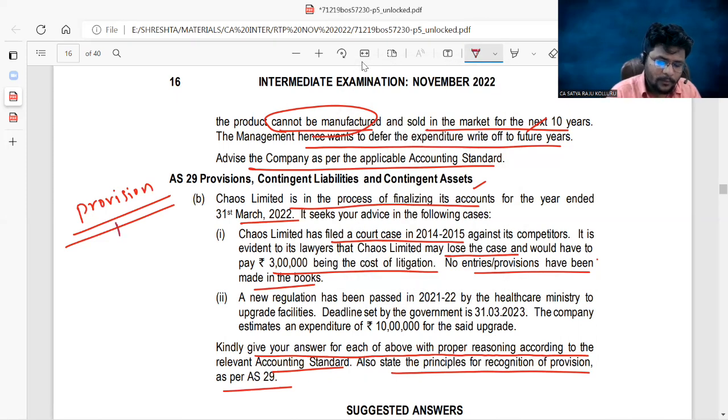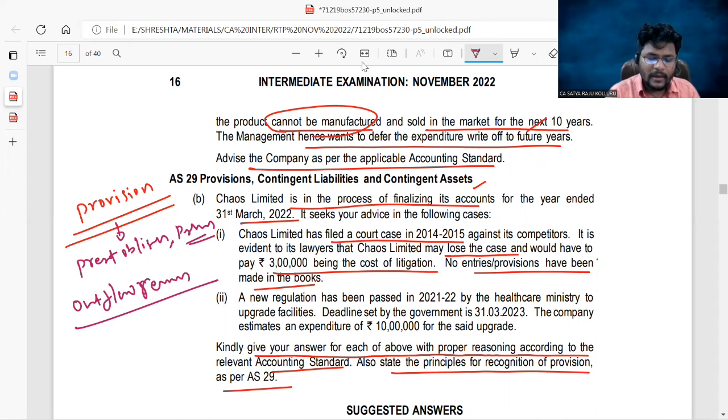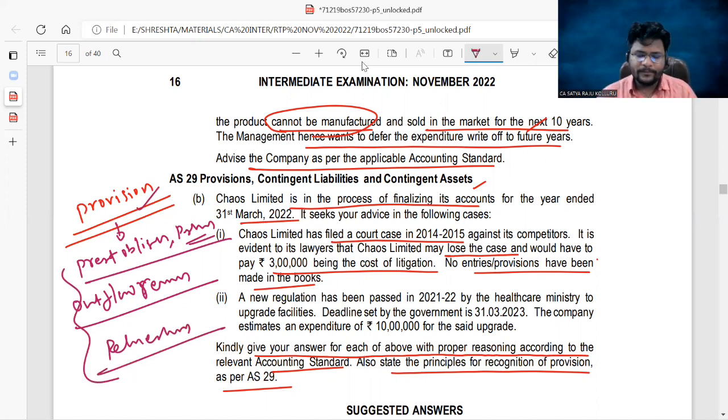Sir, a provision is a present obligation as a result of past events, and there is an outflow of resources embodying economic benefits, and which can be reliably estimated. If these three conditions are satisfied, then you can create a provision.